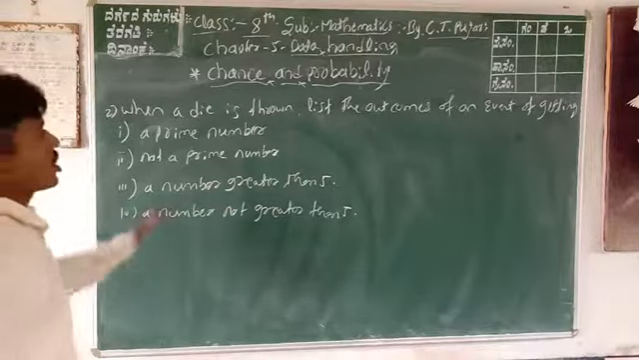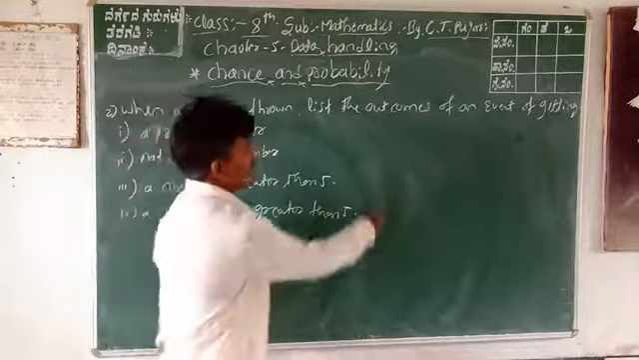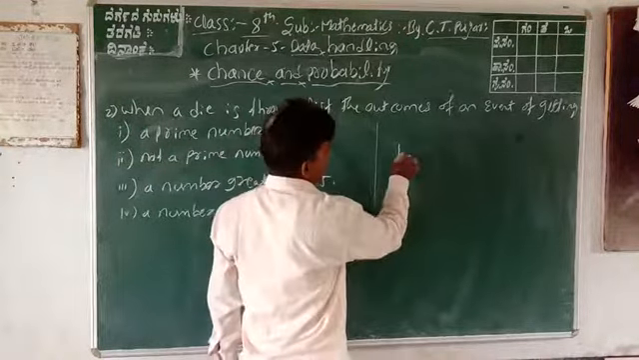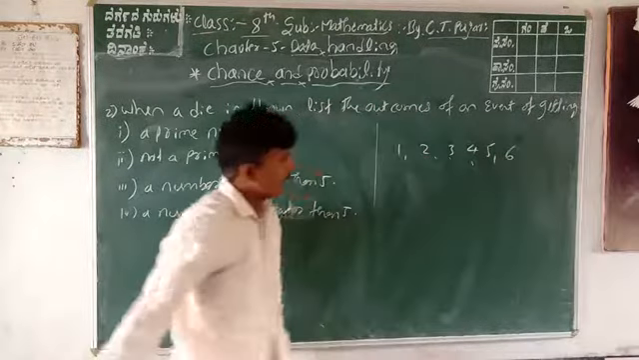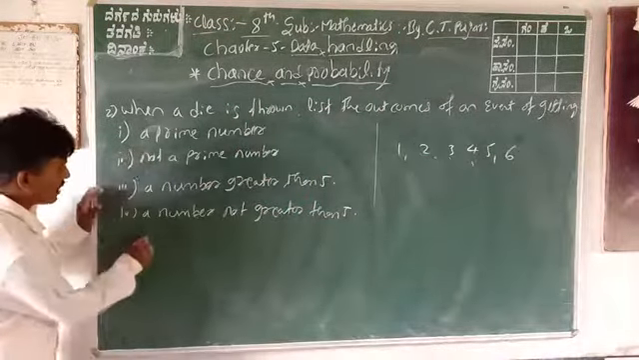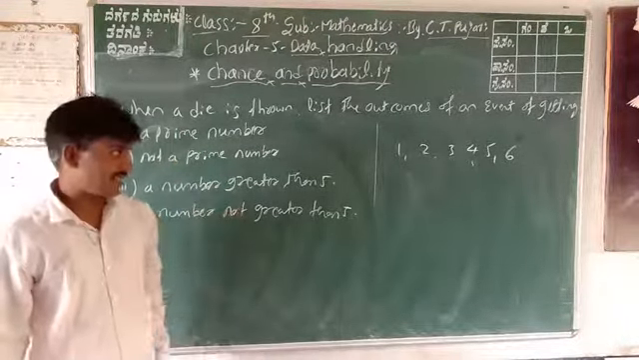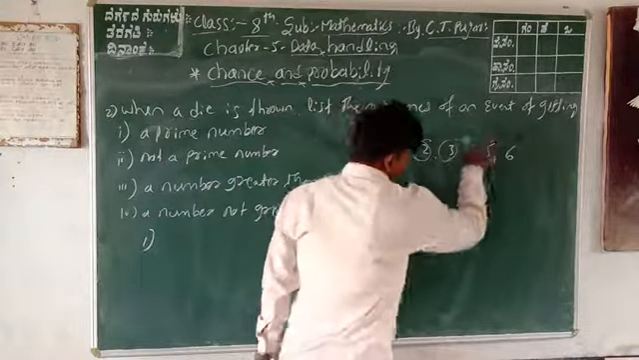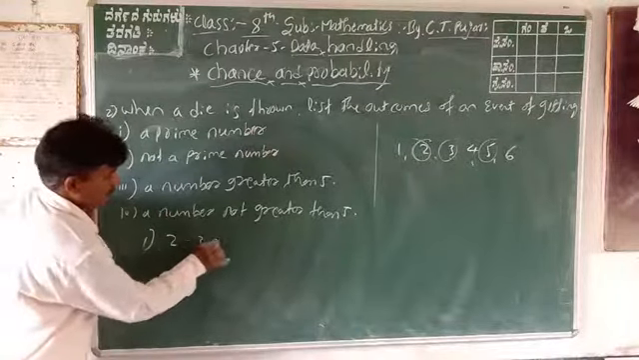When a dice is thrown, we get a list of outcomes of an event. When one dice is thrown, the results are only 6: 1, 2, 3, 4, 5, 6. Among these 6 results, the first question is prime numbers. How many prime numbers are there? 2 is prime, 3 is prime, 5 is prime. Only 3 results: 2, 3, 5.